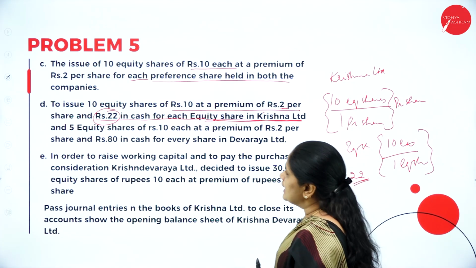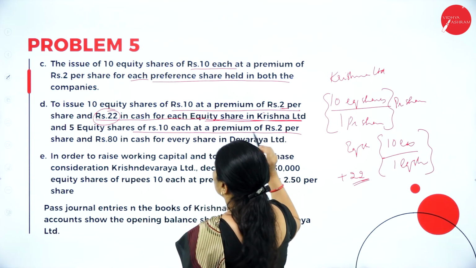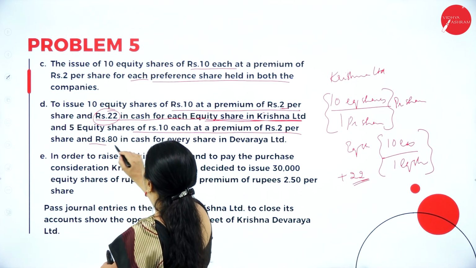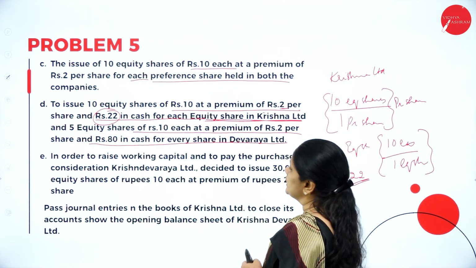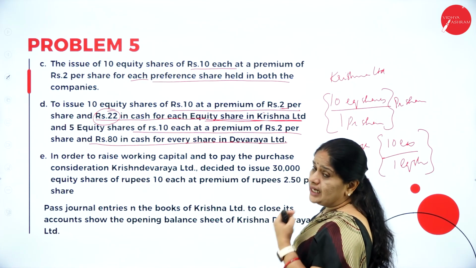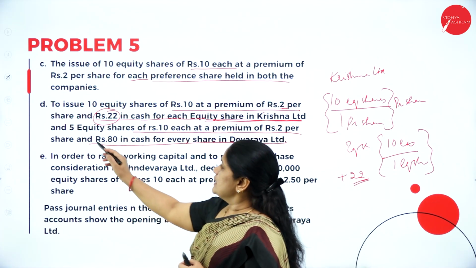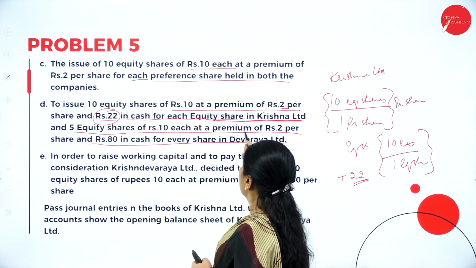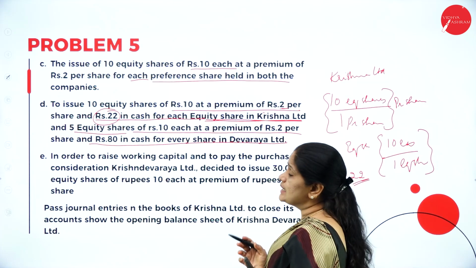Then 5 equity shares of rupees 10 each at a premium of rupees 2 per share and rupees 80 in cash for every share in Devaraya Limited. Now, for the equity shares of Devaraya Limited, they are giving 5 equity shares of rupees 10 each at a premium of 2 per share and rupees 80 in cash.